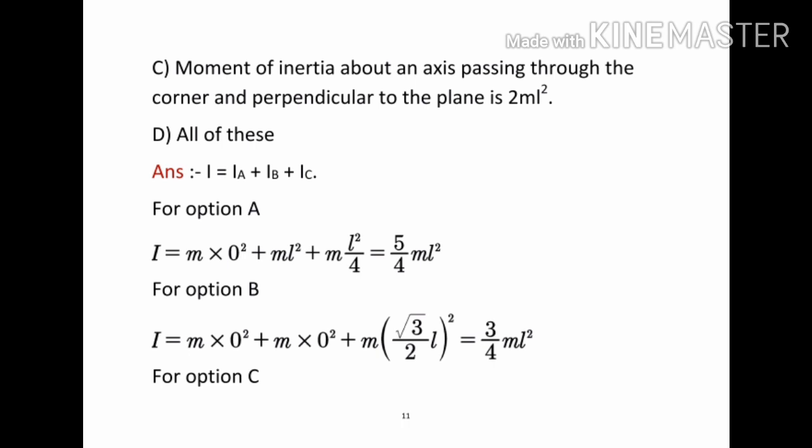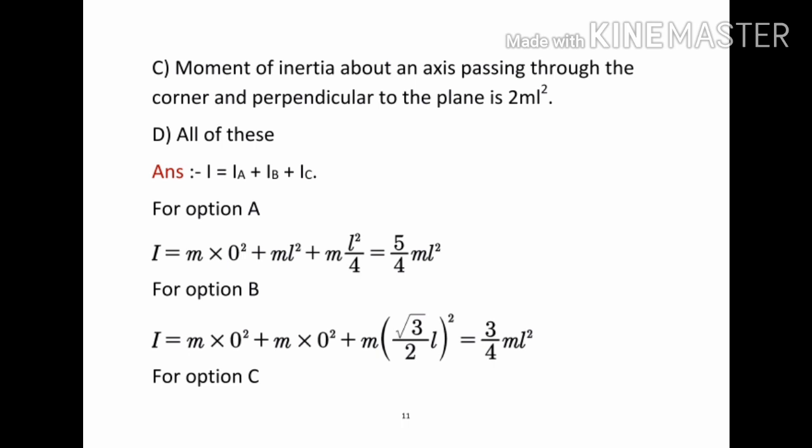as I is equal to IA plus IB plus IC, and for option A, we are following the checking process. For option A, particle A is on the axis of rotation, therefore the perpendicular distance of particle A from the axis of rotation is 0, and therefore I is equal to m into 0 square plus, for particle B, IB is taken as ml square, plus for particle C, the perpendicular distance of the particle from axis 1 is L by 2.